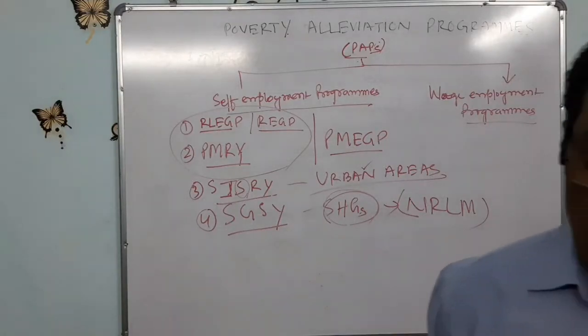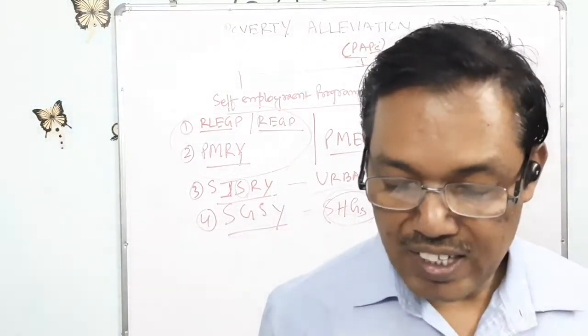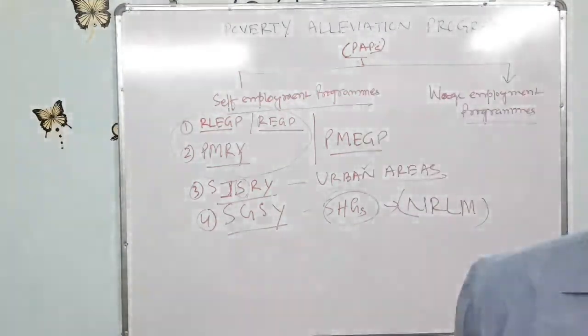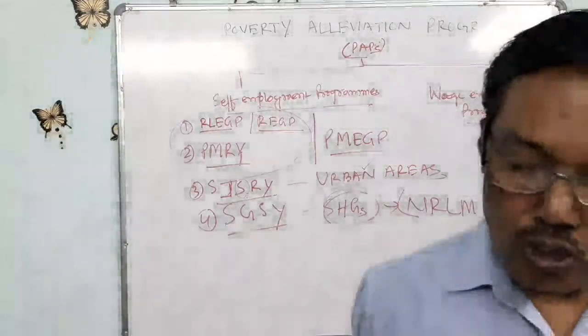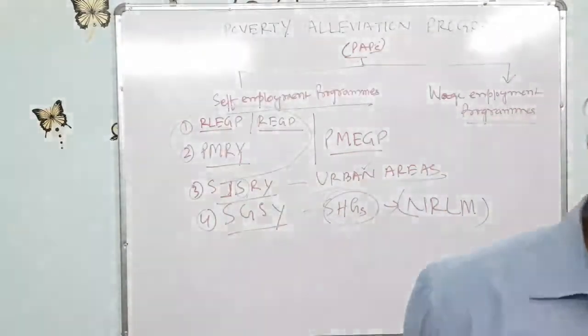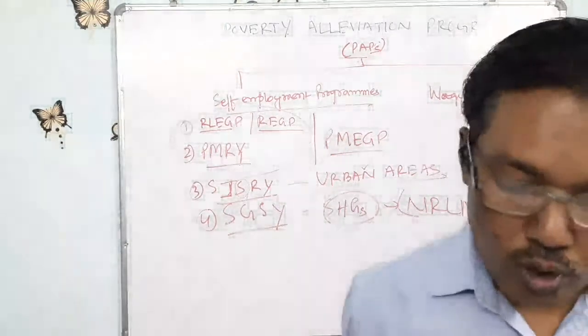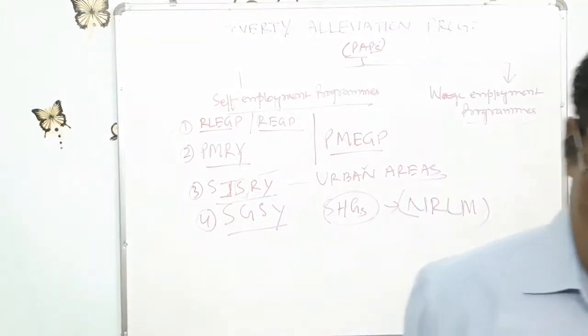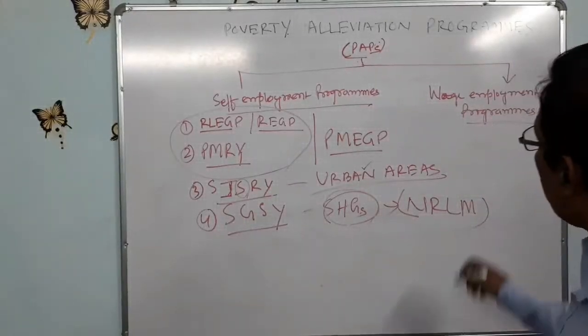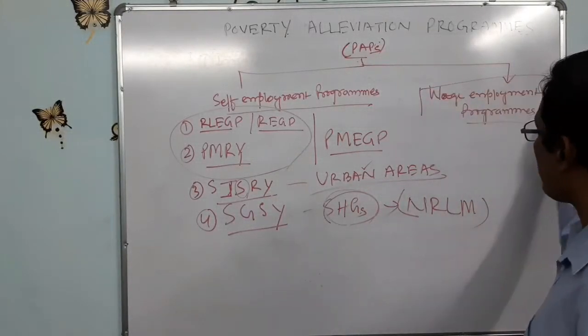A similar program called the National Urban Livelihood Mission has also been put in place for the urban poor.